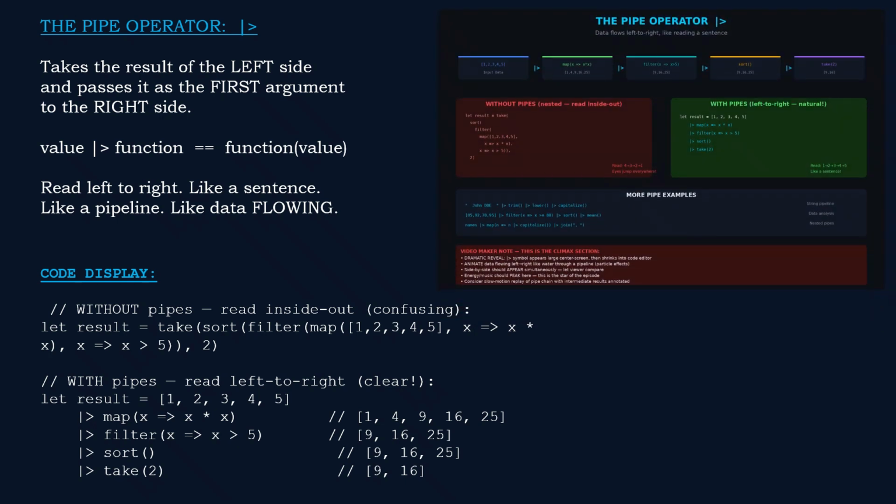Your eyes jump all over the place. Now look at the piped version. Start with the list. Pipe it to map. Square every number. Pipe to filter. Keep values greater than 5. Pipe to sort. Pipe to take 2.